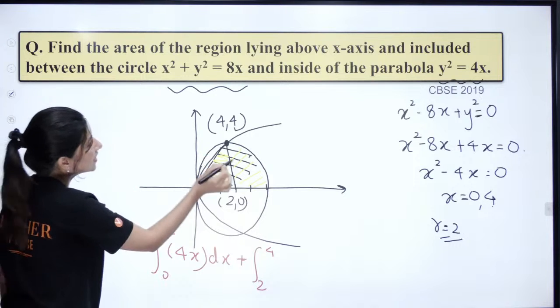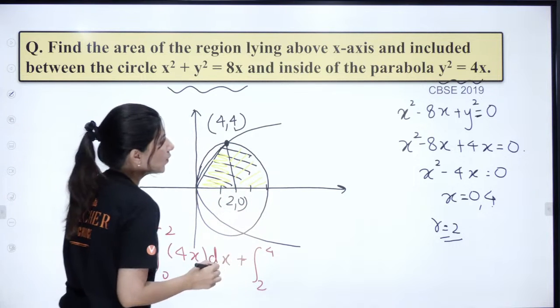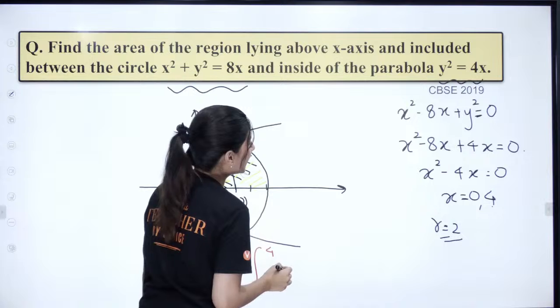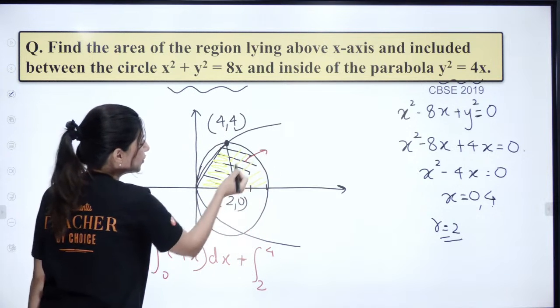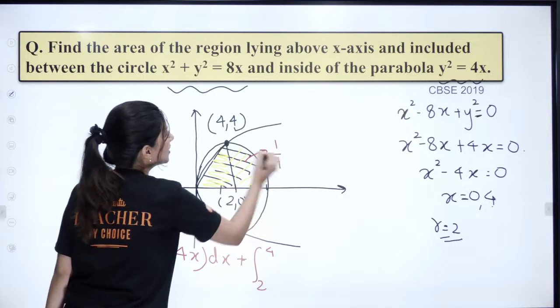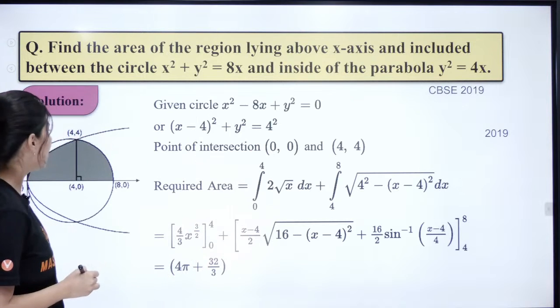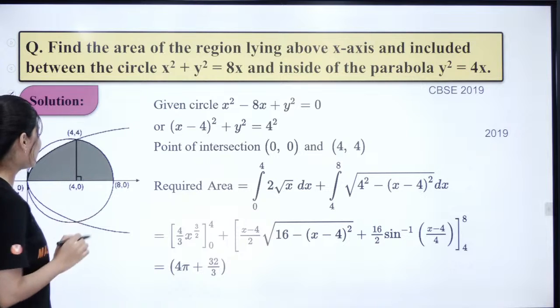So where is the circle? This is the circle. So y square, okay. So you need to integrate the circle. So this is it. If you figure out, this is actually 1/4 of the area of the circle, right? 1/4 of the area of the circle.